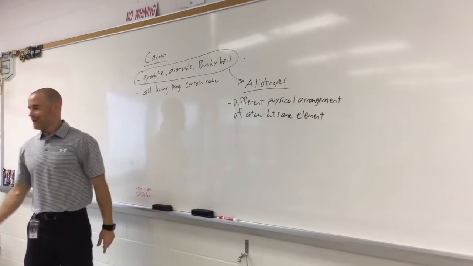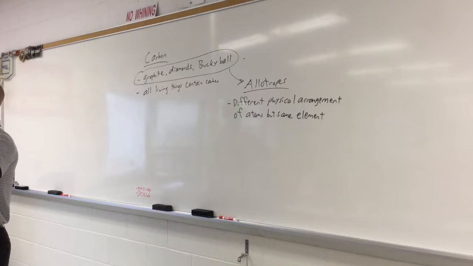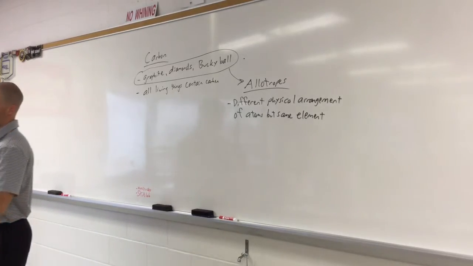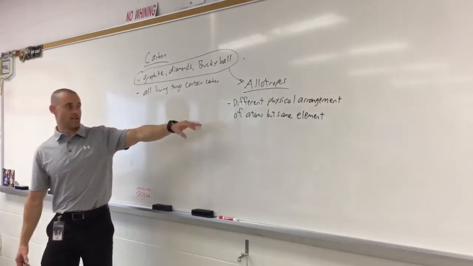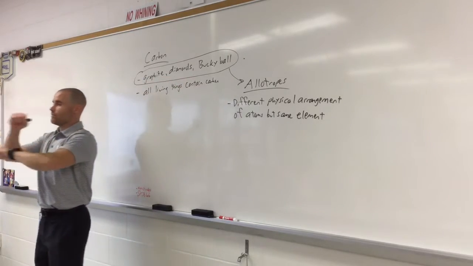But diamond, if you can imagine a building being built, like a skyscraper, without walls or windows, what do they use first to put it together? Steel I-beams. If you could picture what that looks like, that's sort of what diamond looks like, a very rigid, three-dimensional structure. Buckyball looks like a soccer ball. So that's what an allotrope is. You take the atoms, they're all carbon, just arrange them differently.